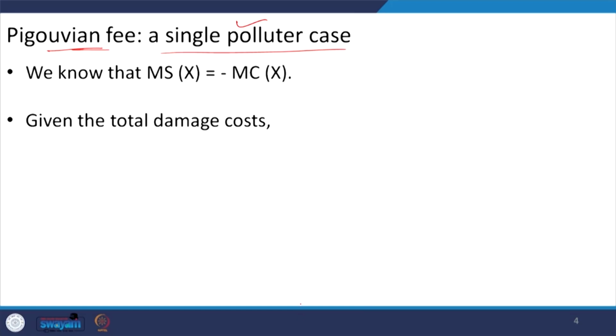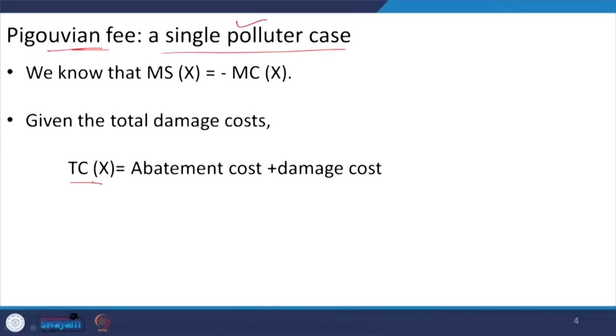And again we know the total damage cost from the pollution, and we can find the total cost. So, what is the total cost? Total cost is the composition of these two terms. The first one is the abatement cost, that is how the farm is going to spend to reduce the level of pollution, and the second one is, if the farm is not at all going to reduce it, the damage cost that is taken into account, right.